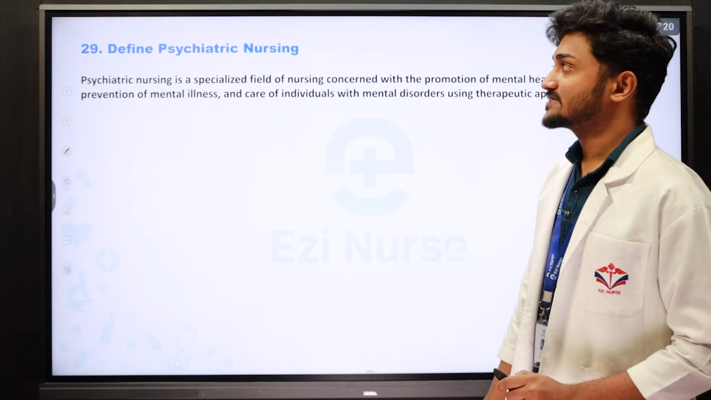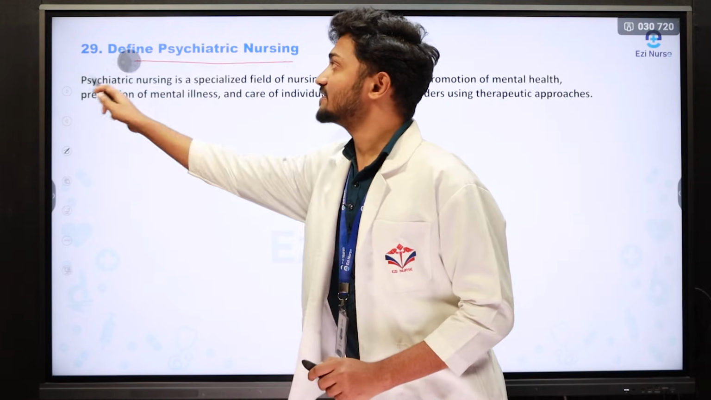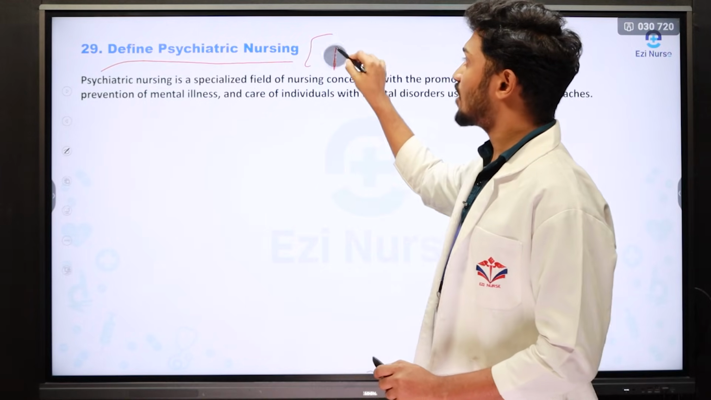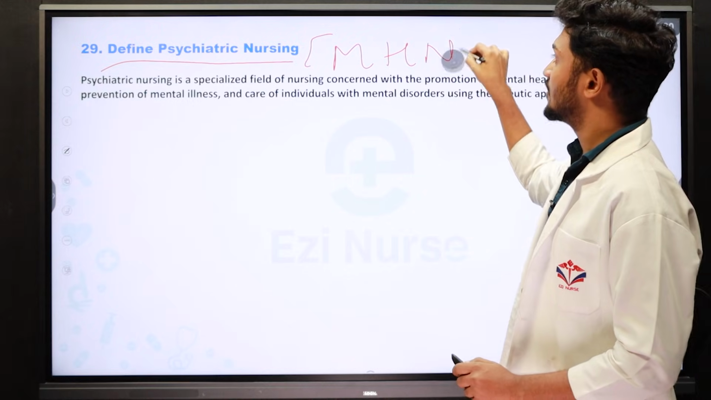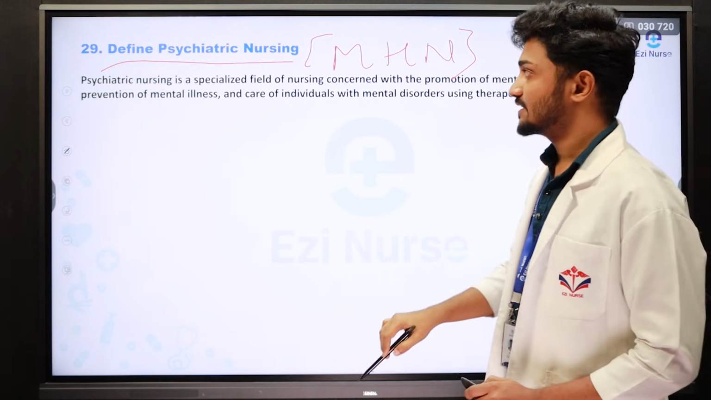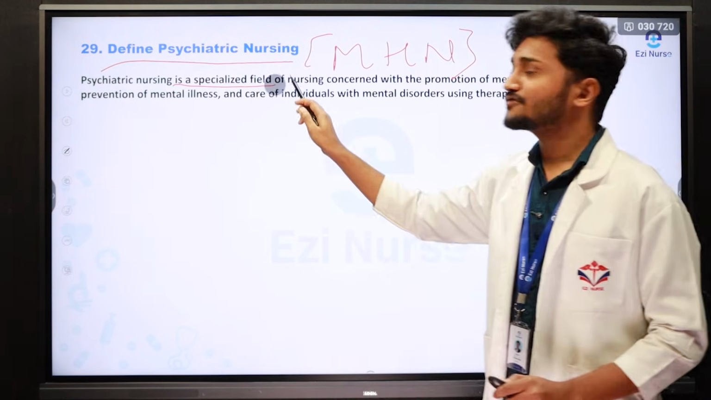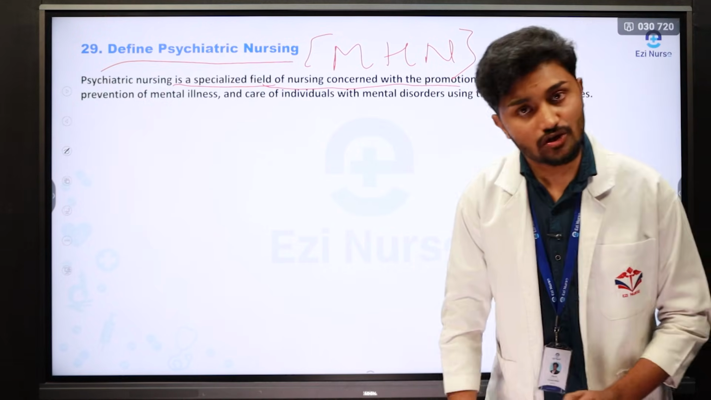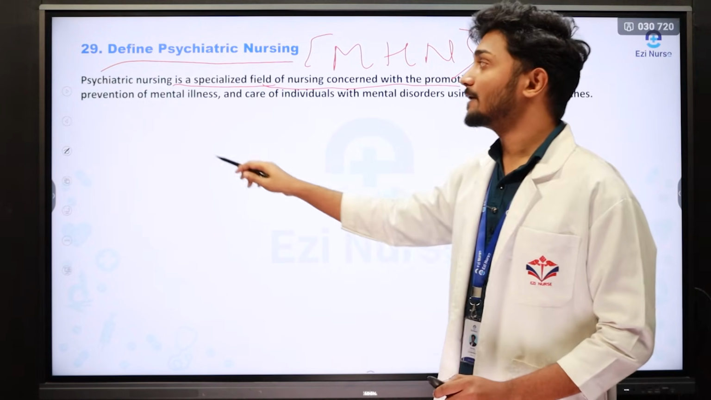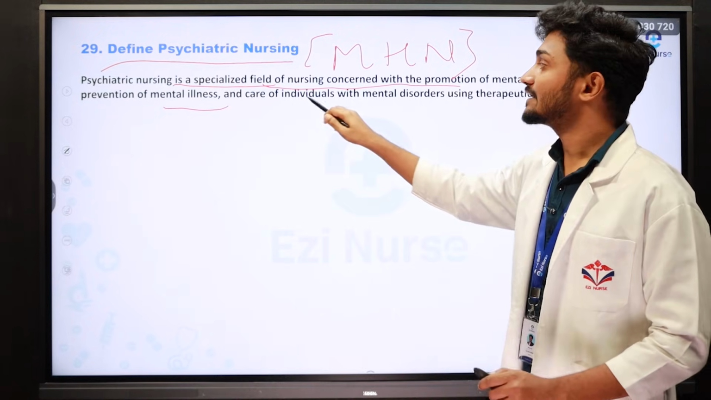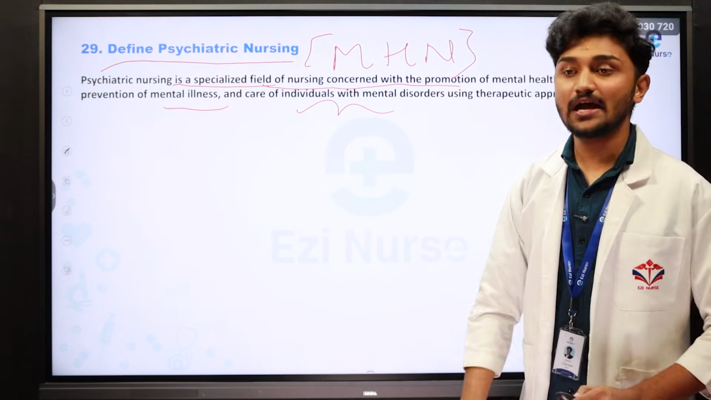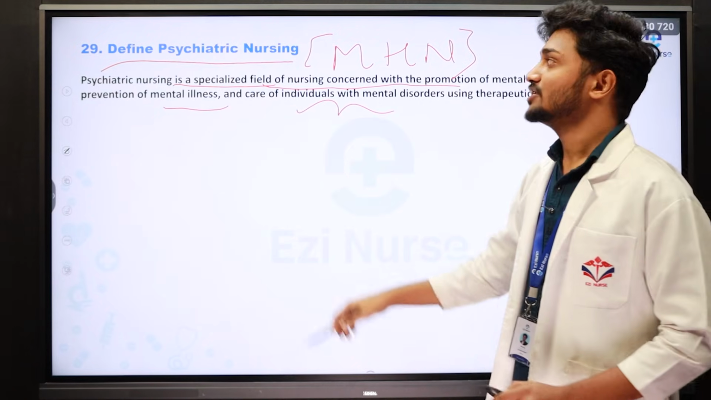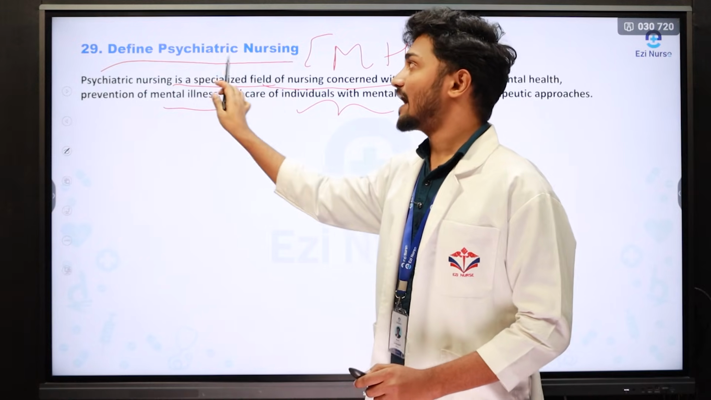Then the next question is: define psychiatric nursing, also called mental health nursing. What is meant by mental health nursing? So psychiatric nursing is a specialized branch of nursing concerned with the promotion of health of the mentally ill person, prevention of mental illness, and rehabilitation of the client. So that is collectively called psychiatric nursing.